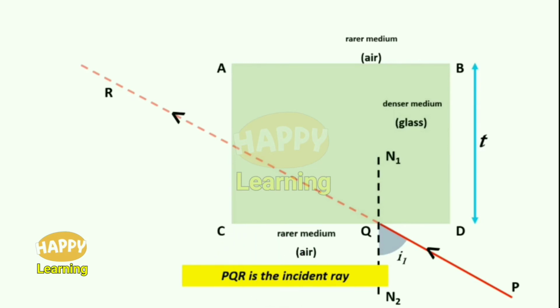Let us call this angle of incidence as I1. So here PQR is the incident ray and the angle of incidence is I1, point of incidence is Q, N1, N2 is the normal.